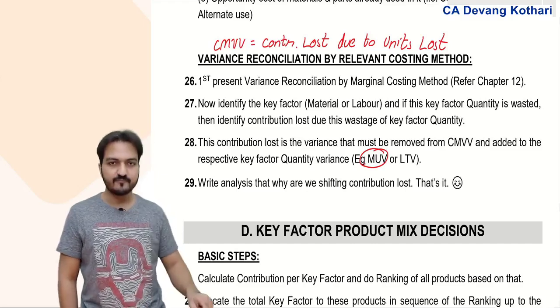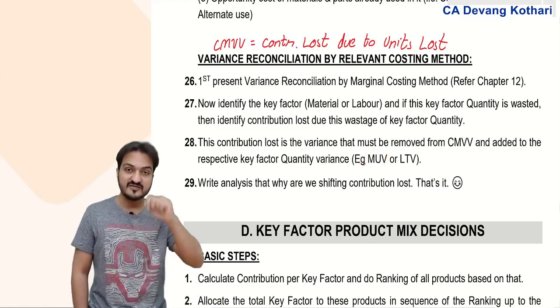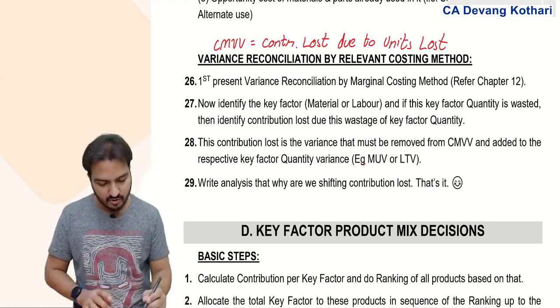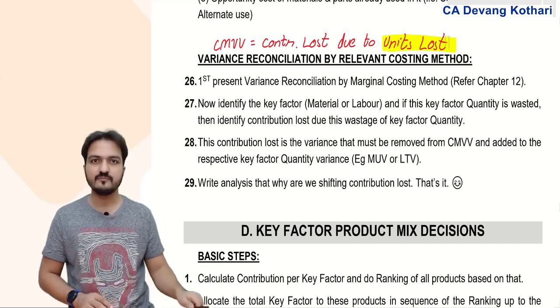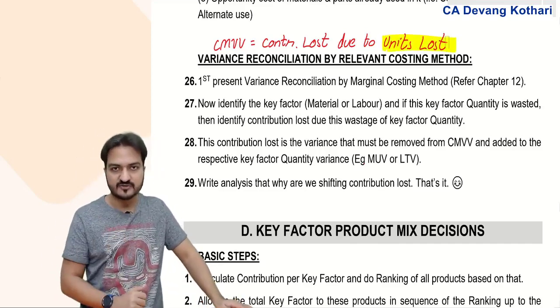But now I say that this material wastage is the reason why my units were lost.